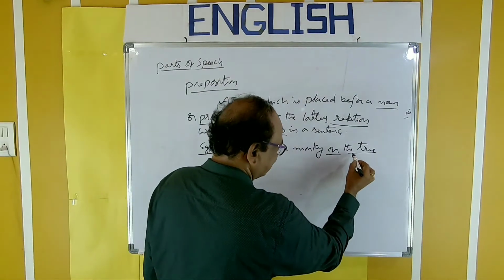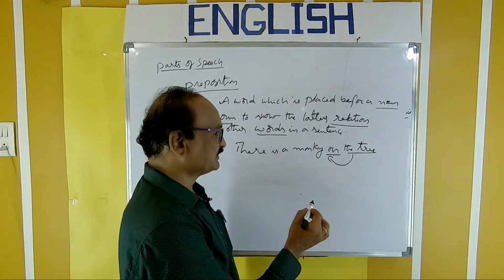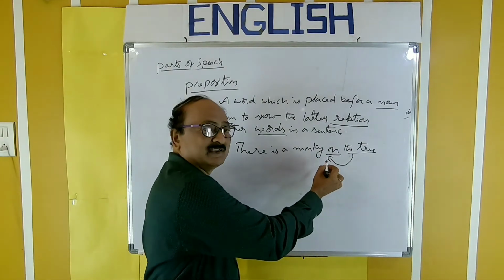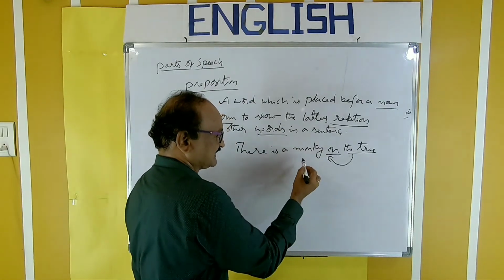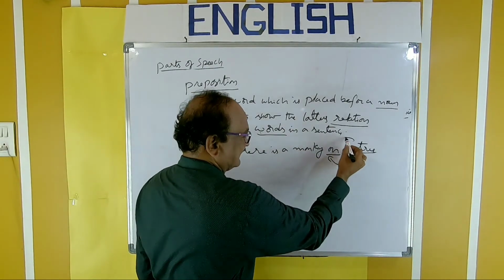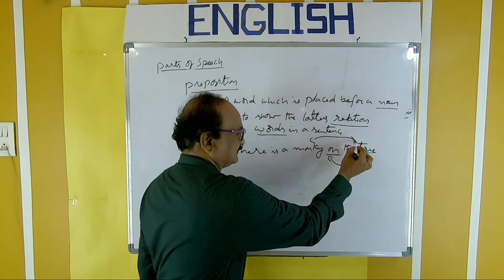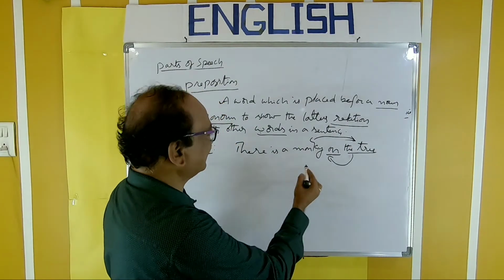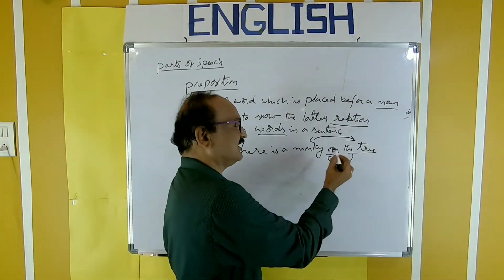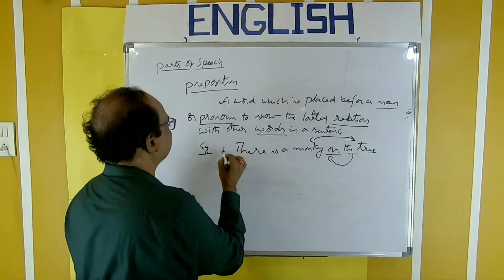So placed before a noun. That's why it is called preposition, because it occupies the position of that noun. And of course, it shows the relationship of tree and monkey, relationship of both the nouns in this way. So there is a monkey on the tree. Monkey is on the tree. That is the relation between monkey and tree.